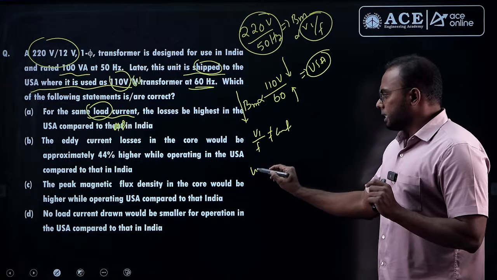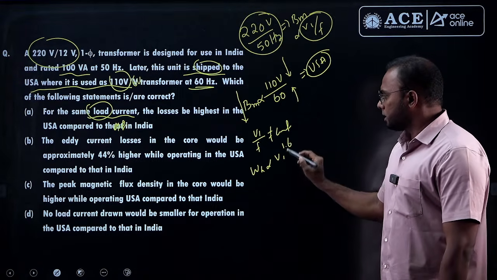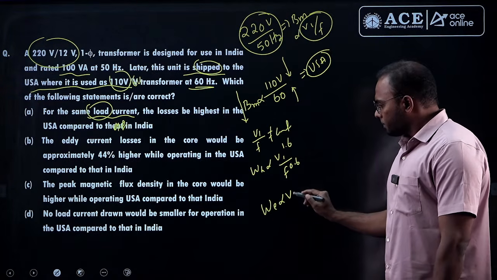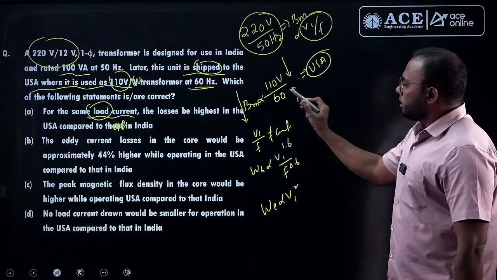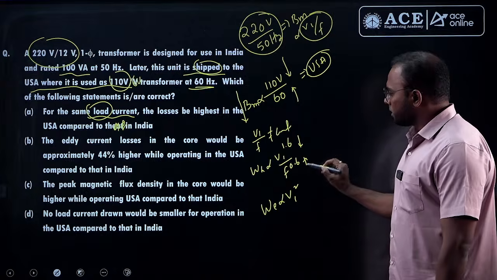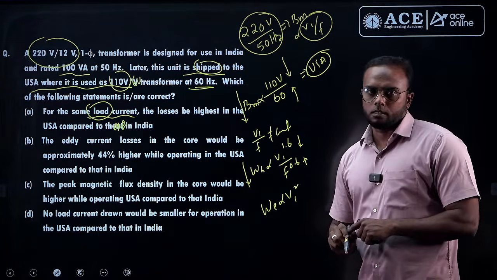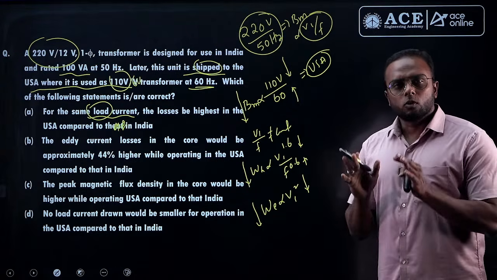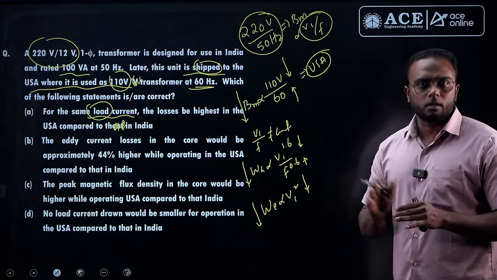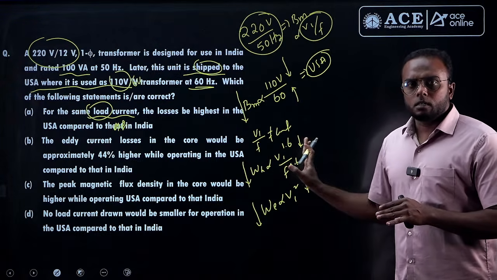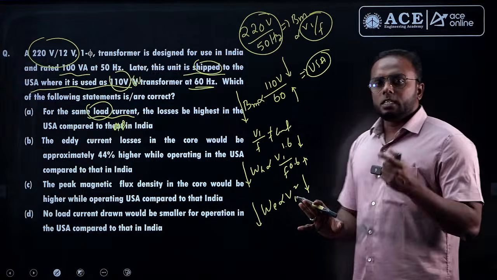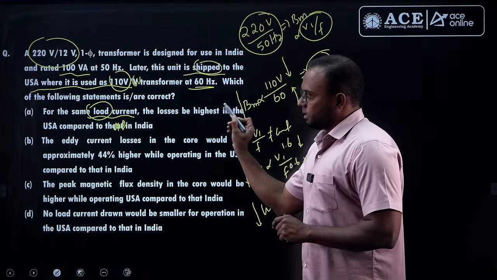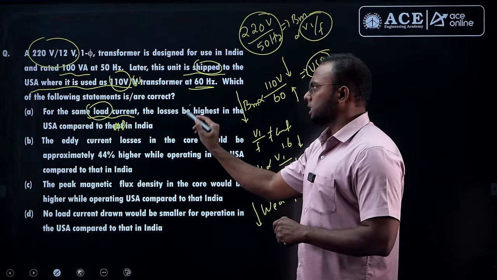Now in case 2, we know hysteresis loss is proportional to voltage power 1.6 divided by F power 0.6. What is the eddy current loss relation here? Proportional to voltage square. Now the voltage is reduced and the frequency is increased, so hysteresis loss definitely decreases here. And what about eddy current loss? As the voltage is almost half, eddy current loss is 1/4. This means overall core loss is reducing. The copper loss remains the same for the same load current. So as iron loss or core loss reduces, what happens to the losses in the US transformer? Definitely less, but they have given that losses are highest in the US compared to India. So this is a wrong statement.